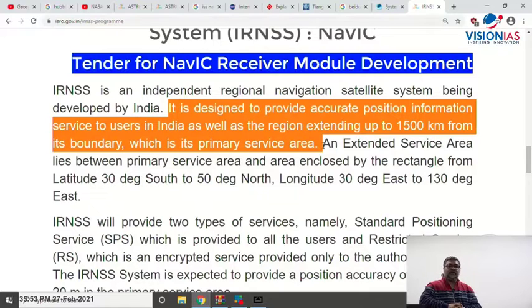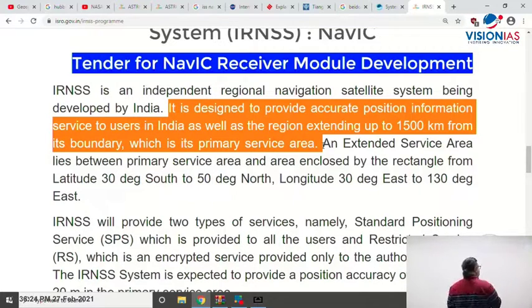And there was a question asked in the prelims exam in 2018 where it was given as a 9 satellite system. That is wrong, it is a 7 satellite system: 3 geostationary, 4 geosynchronous. Another part of the question was that it has an area of more than 5,000 kilometers. Now if you see here, the primary service area where it can be used can also be given to our neighbors, let's say Nepal, Bhutan, Bangladesh. They can also use it, 1500 kilometers, it goes there, right?